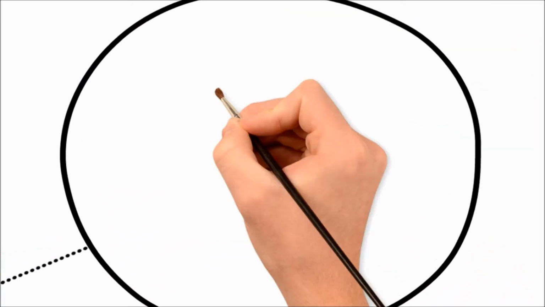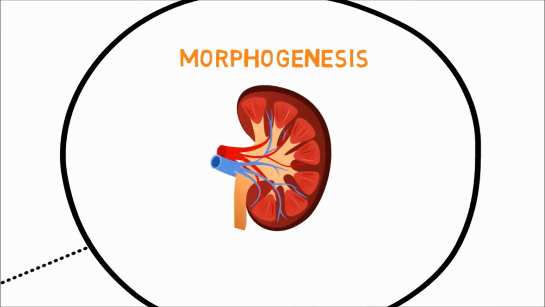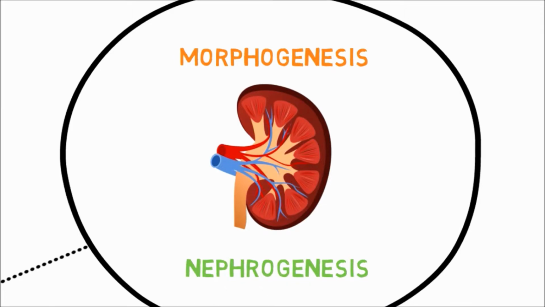Kidney development is guided by two processes, morphogenesis and nephrogenesis. Morphogenesis is the process where the organism takes shape, while nephrogenesis refers specifically to the development of the kidney's functional units, the nephrons. To describe the normal development of a kidney, we like to use a specialized analogy.